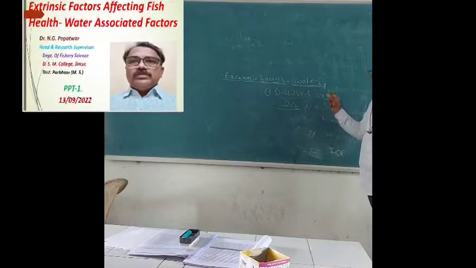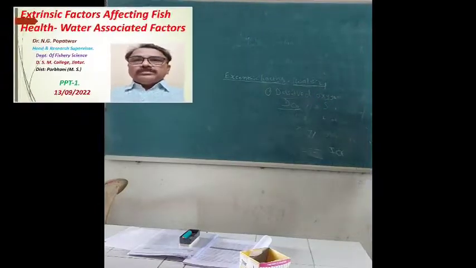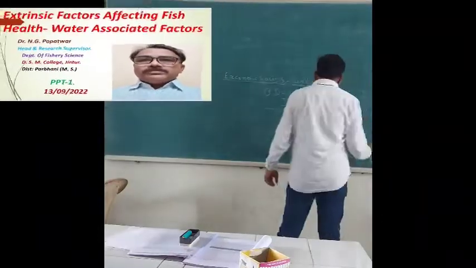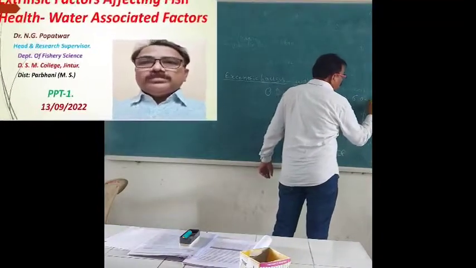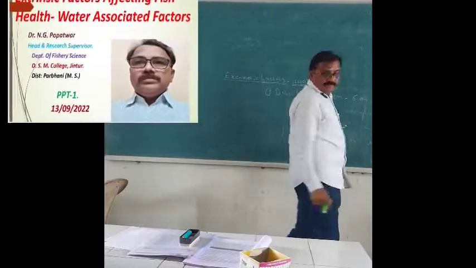Hence, dissolved oxygen is important. What is the range of dissolved oxygen? Ideal range is more than 6 to 8.